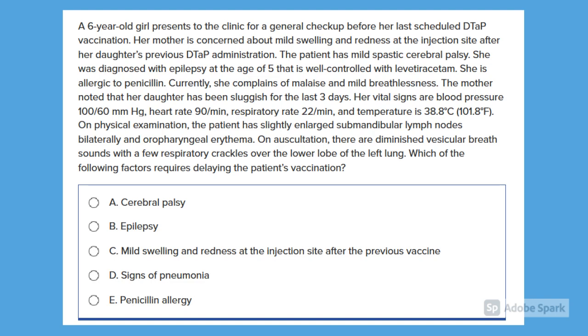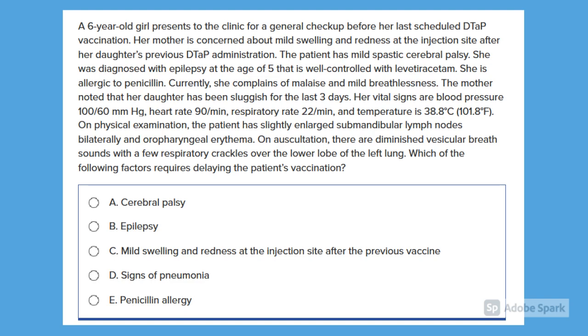Her vital signs are blood pressure 100/60 mm Hg, heart rate 90 per minute, respiratory rate 22 per minute, and temperature is 38.8 degrees Celsius, 101.8 degrees Fahrenheit. On physical examination, the patient has slightly enlarged submandibular lymph nodes bilaterally and oropharyngeal erythema. On auscultation, there are diminished vesicular breath sounds with a few respiratory crackles over the lower lobe of the left lung. Which of the following factors requires delaying the patient's vaccination? Pause and attempt the question before you continue to view the explanation.